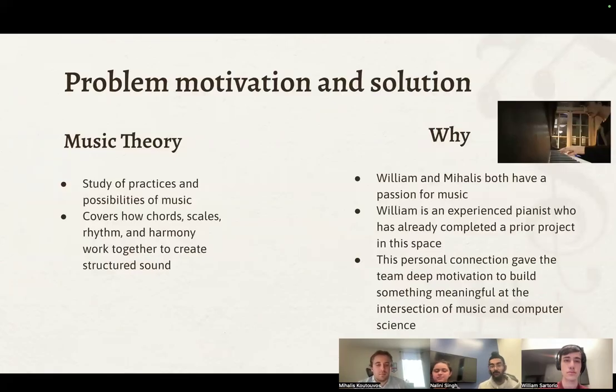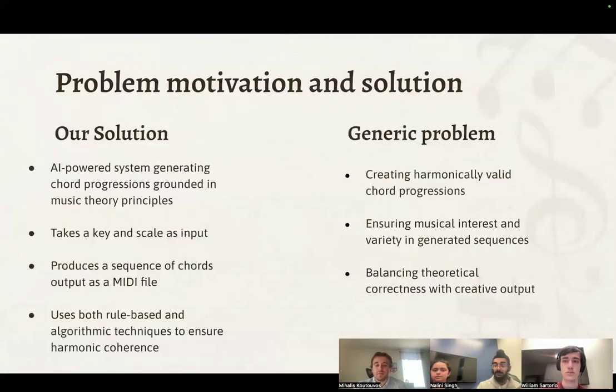So let's talk a little bit about our motivation. We decided to look into music theory, the study of how chords, scales, rhythm, and harmony all work together. The reason we chose this is because we're all interested in music, but William and Mahalis are musicians themselves, and this gave a really deep personal connection to actually make something meaningful.